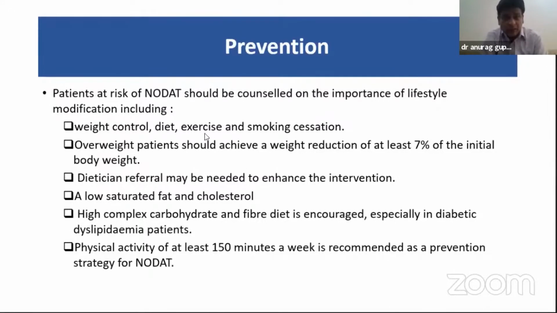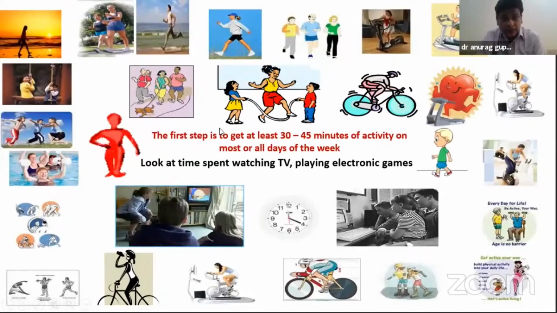How will you prevent? With lifestyle modification: weight control, diet, exercise, and smoking cessation. Dietary referral is important. A low saturated fat, high complex carbohydrate and fiber diet is encouraged, and physical activity of minimum 150 minutes a week is recommended. And this is the first step: get at least 30 to 35 minutes of activity on most if not all of the days, and spend less time watching TV and playing electronic games. Spend more time on your physical activity.